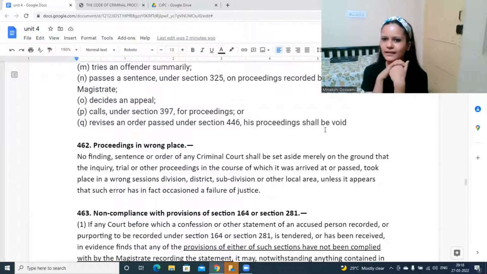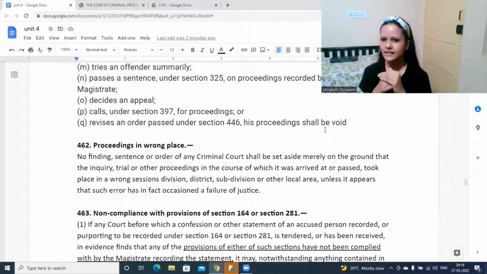Okay, is this part clear? Second one? Clear, madam. So first one, there may be some irregularities, there may be some mistakes from the end of the magistrate, but it's something which should not affect the proceeding as such. The proceeding would be binding as it is.